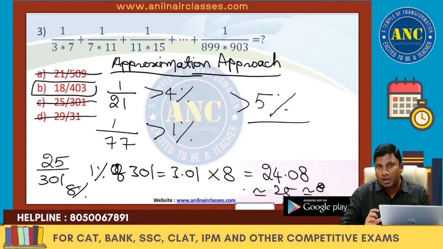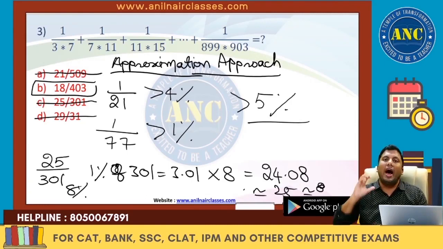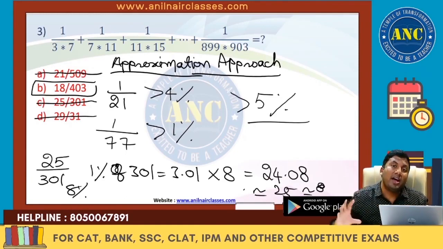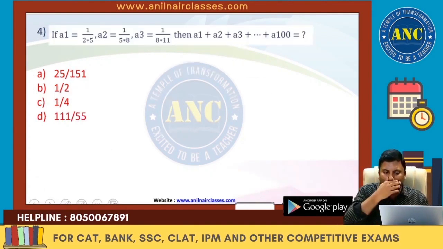Method 3, if there are two numerical values in the denominator, see the last value in the denominator; it should be either the number or a fraction of that number. Point 2, if the answer options are very far away from each other, use the approximation concept. I hope the idea is clear. It all depends upon what is the question and how to use the question.